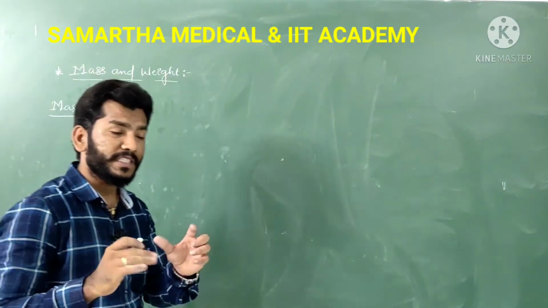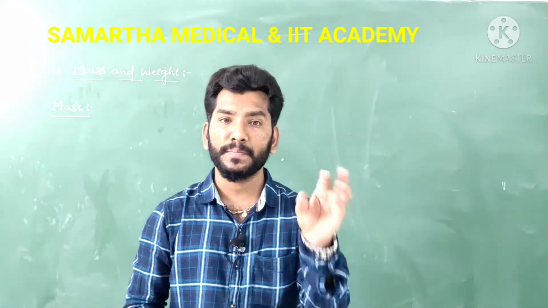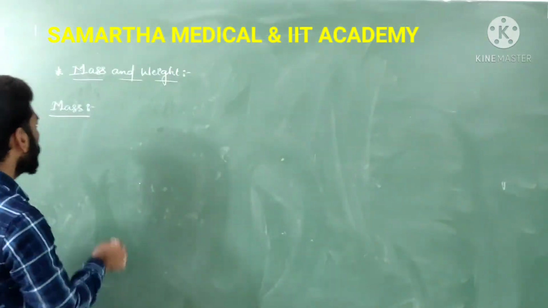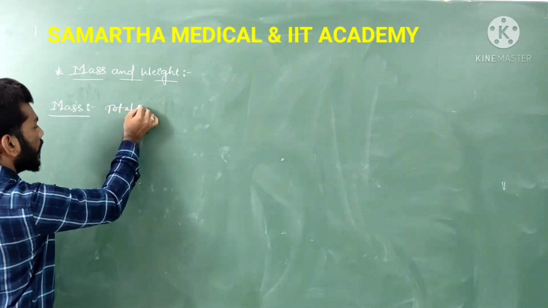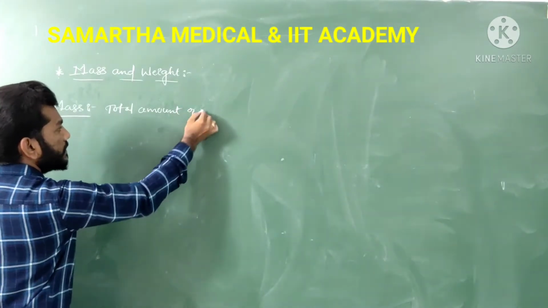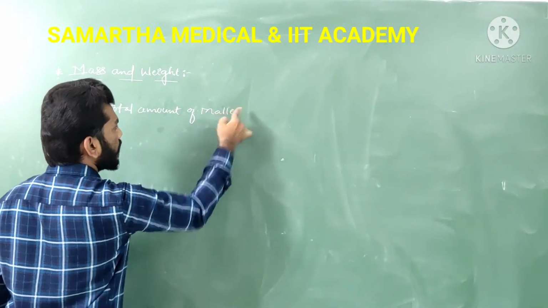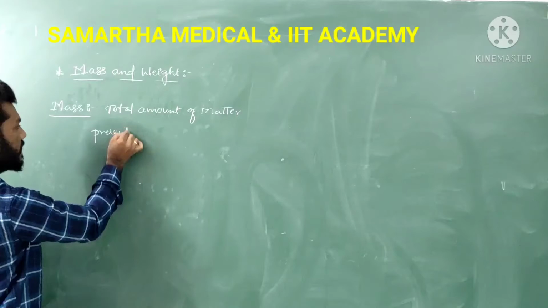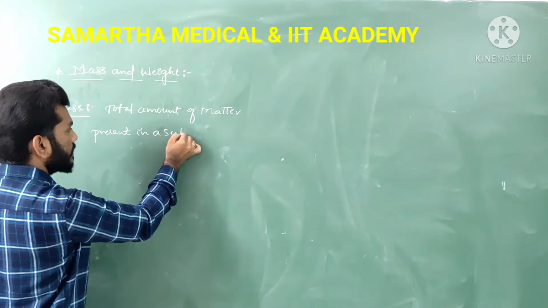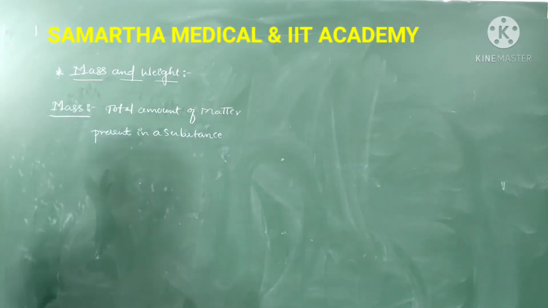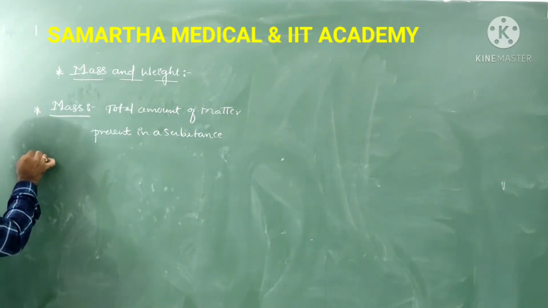Mass is nothing but the total amount of matter present in a substance. We can call that mass. So let us write: total amount of matter present in a substance. It is called mass, guys. Next is weight.